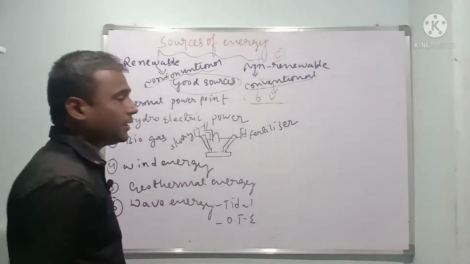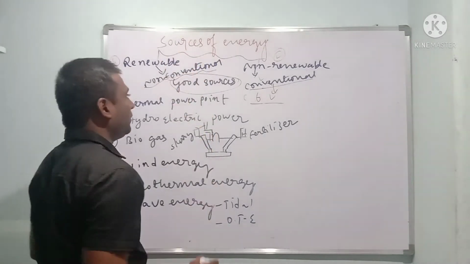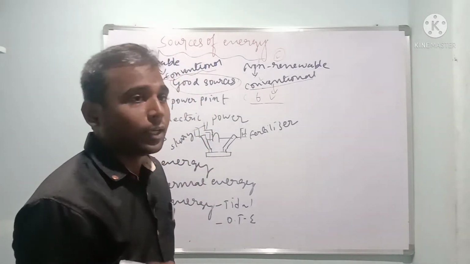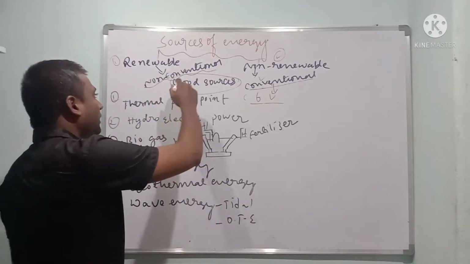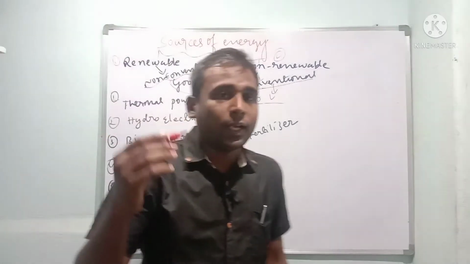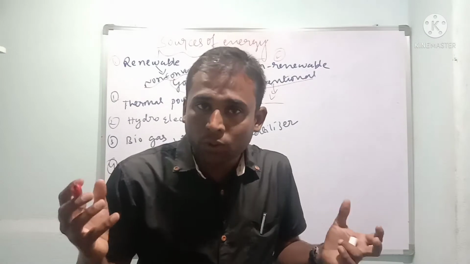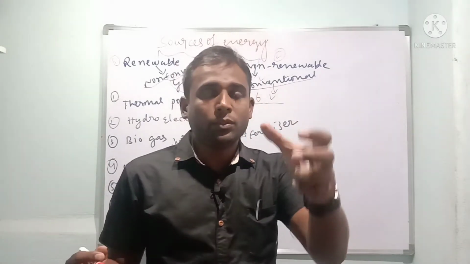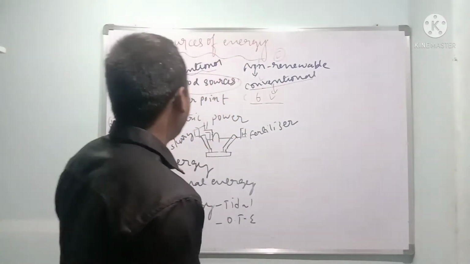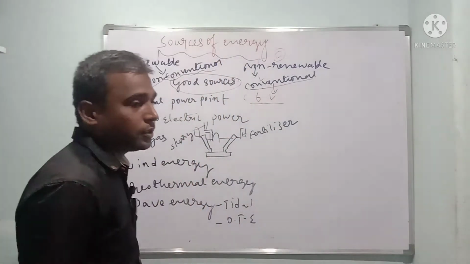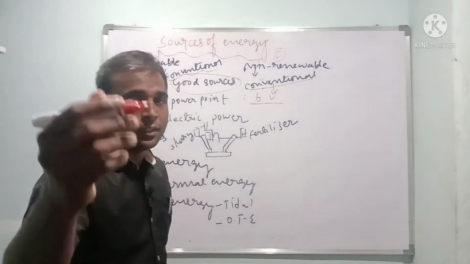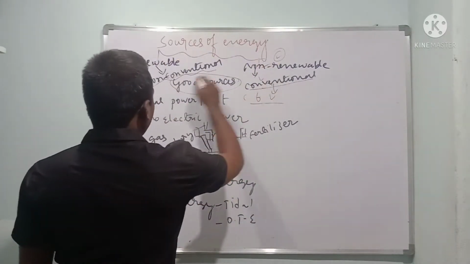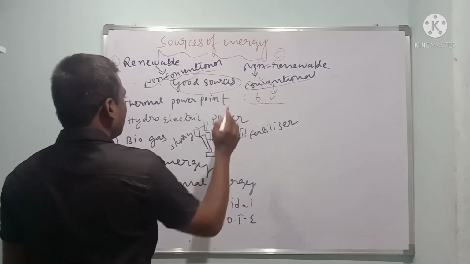Non-conventional energy. Non-conventional means the sources belong to renewable sources. What is my point here? These have enormous sources to produce an enormous amount of energy, but we are using them in a limited way. Such energies, like wind energy, bioenergy and hydroelectric power, we recently started to use. This is all about renewable, non-renewable, conventional and non-conventional.